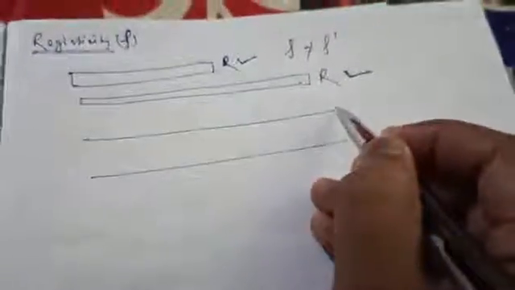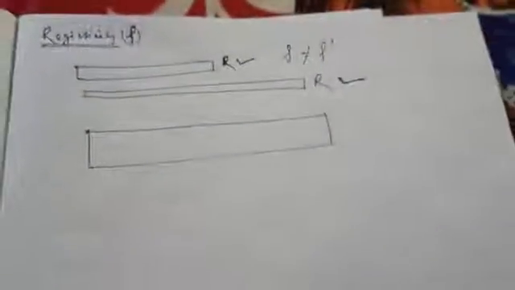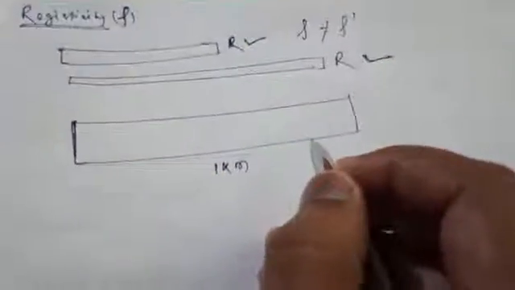Before knowing this, we have to think about a rod. Suppose this is the rod, this is the area, and this is the length of the rod. Suppose we have to travel 1 kilometer on a bike.